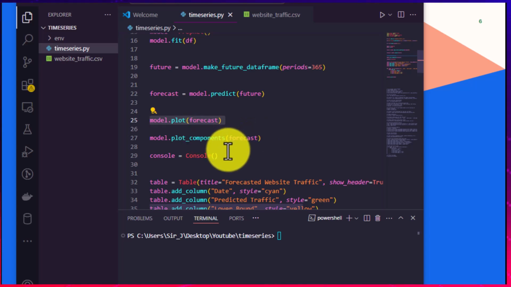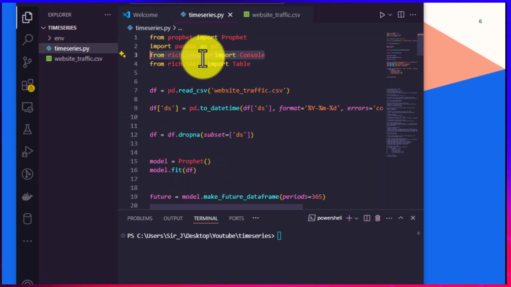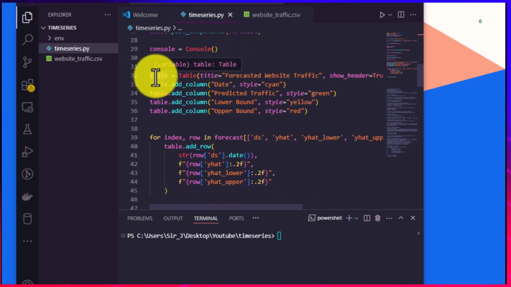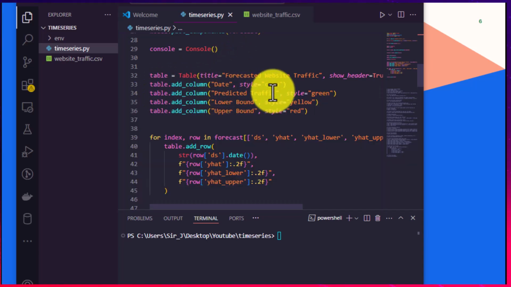We now move down to where we are printing the forecasted values with colors. All right, so that's why we are using the console. We created a variable console, and then we are calling the console object we imported from rich. Then we're also using the table to put everything together. So we have the column for date, we have the column for predicted traffic, with color green, and then we have a lower bound and upper bound.